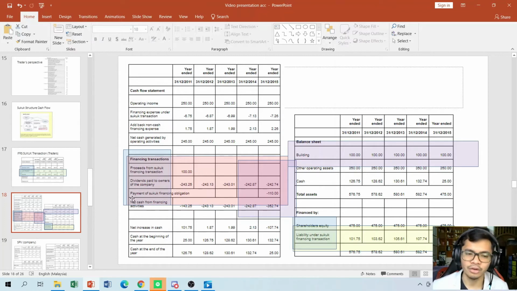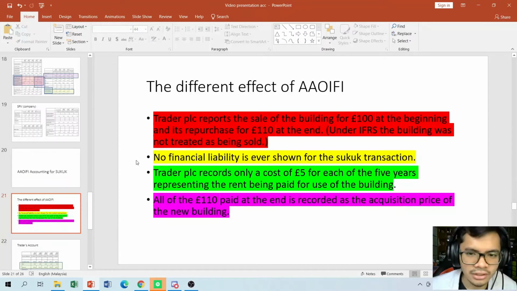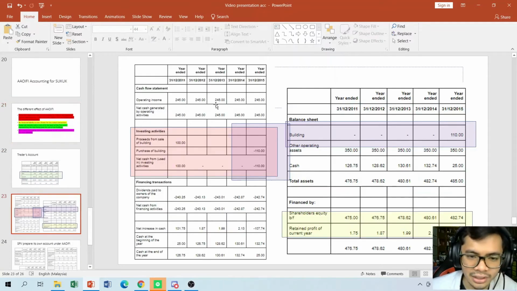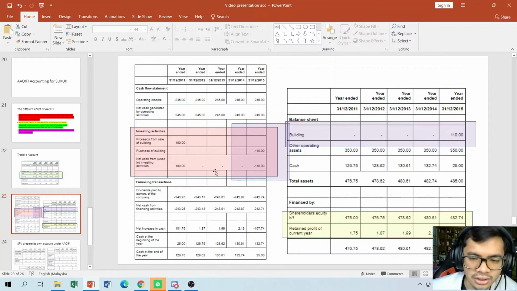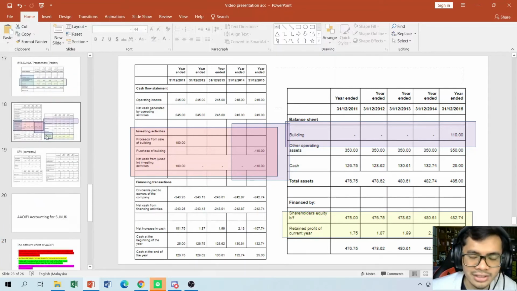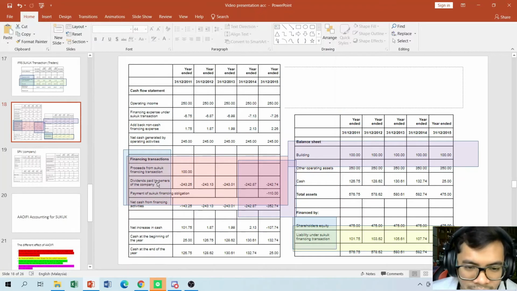It's more on the IOU instead of what it is supposed to be, which is the ownership of the asset itself. The effect of the IOP, which is, as you can see from right here, the trader placed a report of sale of the building at the beginning and purchase back at the end. As you can see right here at the red column, proceeds from the sale and buying of the building, and also net cash from the investing activity. So as you can see right here, it's quite clear, there is a changing of the ownership. While from this part, it's more on financing, proceeds from the Sukuk financing transaction and payment of the Sukuk financing obligation. This one is from the IFRS point of view.